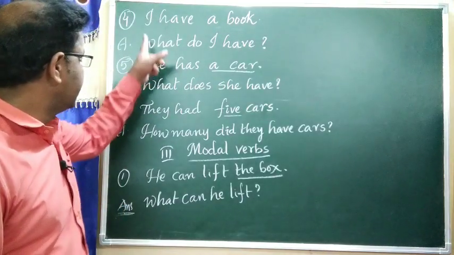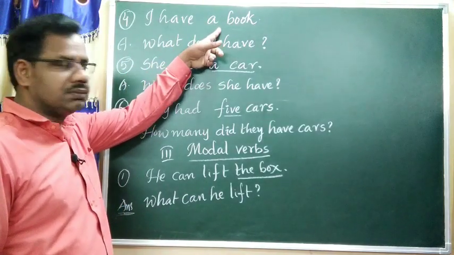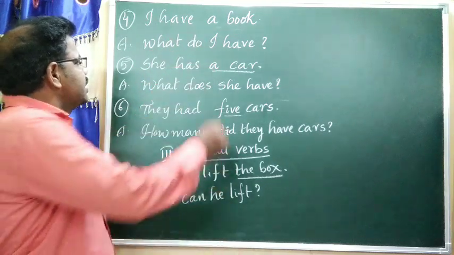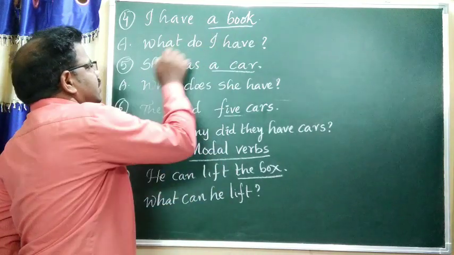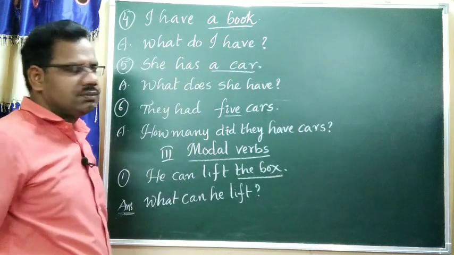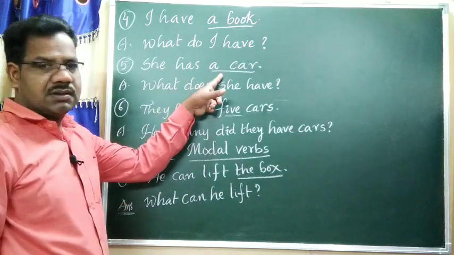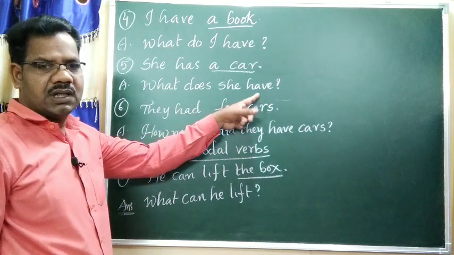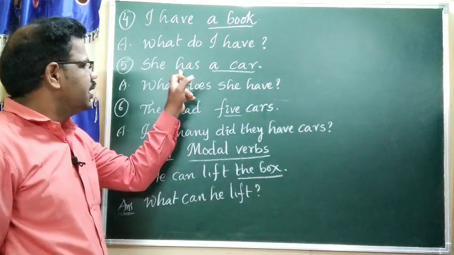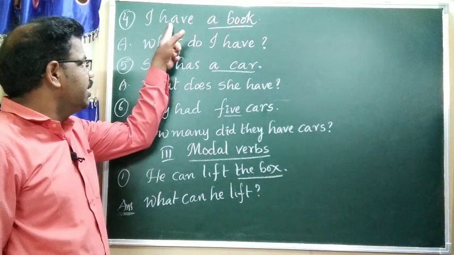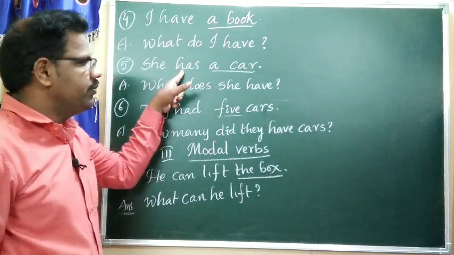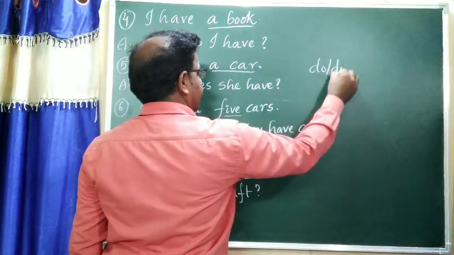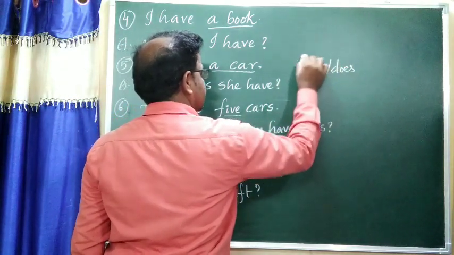Now, I have a book. Book is the underlined word. What do I have? She has a car. Then what does she have? Not has. Whenever you find have or has, the helping verbs are either do or does.